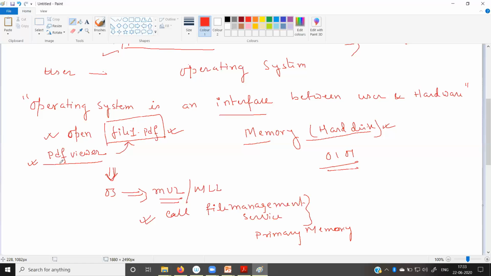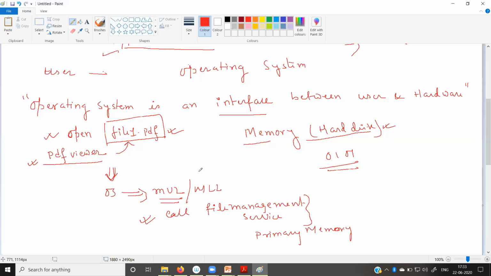So this is a very critical operation, but these phases of operation are totally hidden from the user end. The user is totally unaware of what different things are happening. The user only sees that I am just clicking the open option and I can open the file and read it. But while I am clicking open, different operations are being performed, and everything is handled with the help of the operating system. Fine.